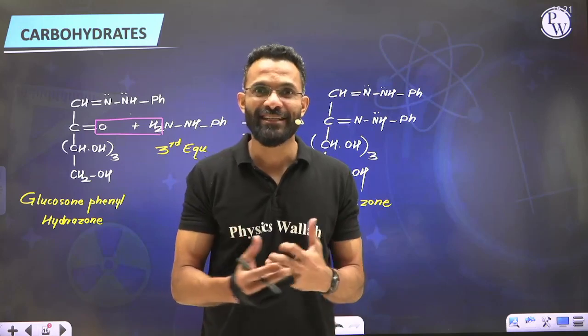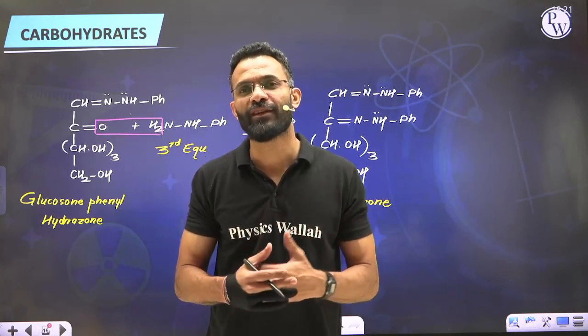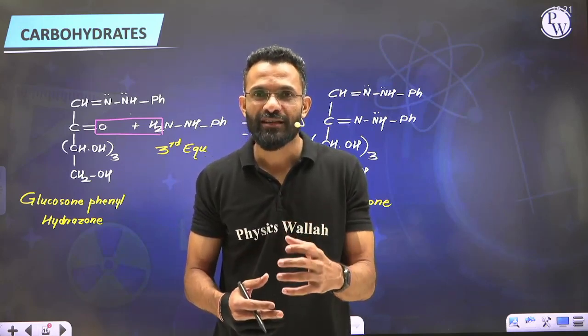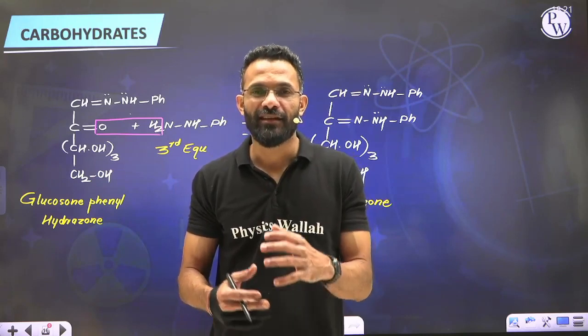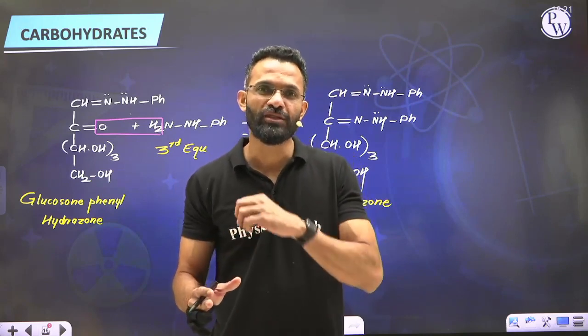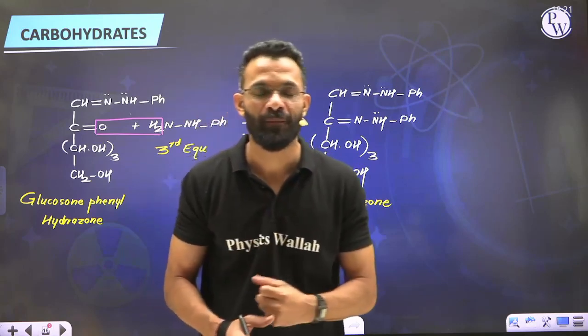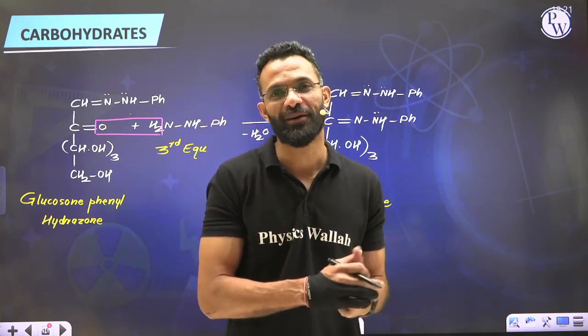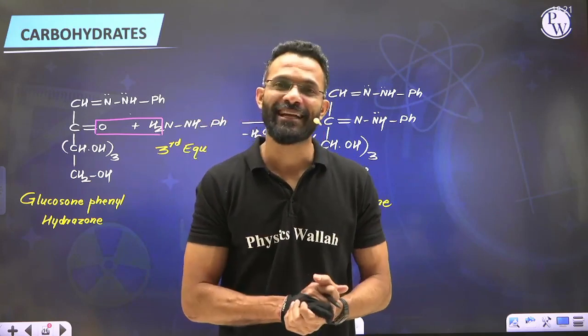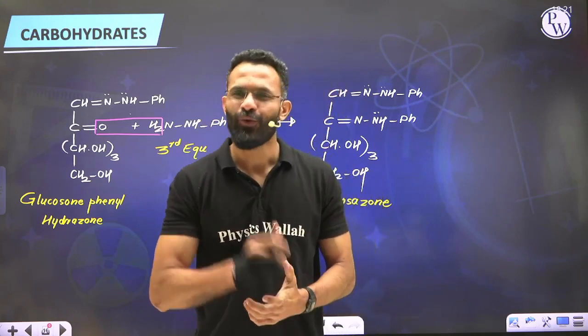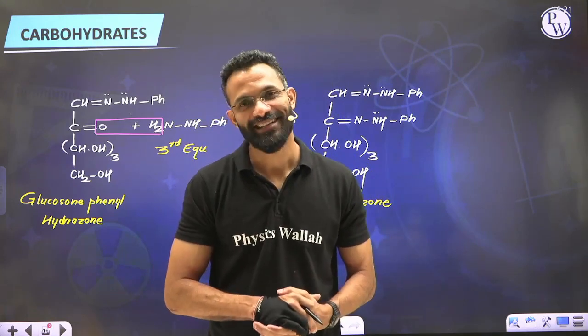Hence, to understand this, further research was done, and we then realized that glucose in nature, almost in all the proportion, exists in a closed chain compound, that is a cyclic chain compound. Now, how exactly the cyclic chain structure of glucose exists, we'll be seeing shortly, but in the next class.